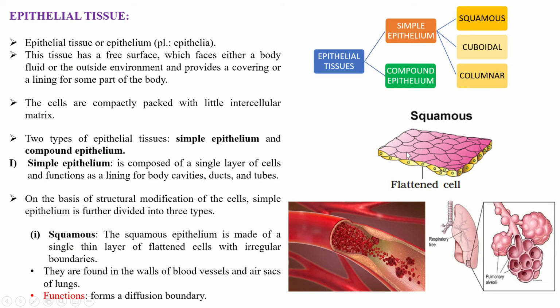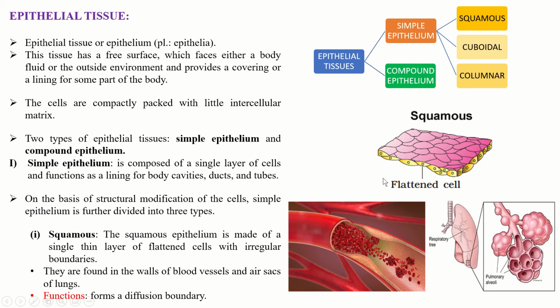Now this is a single cell layer. The cells are compactly packed with little intercellular matrix. You can see here they are compactly packed with little intercellular matrix.